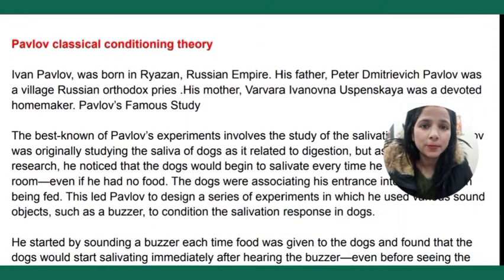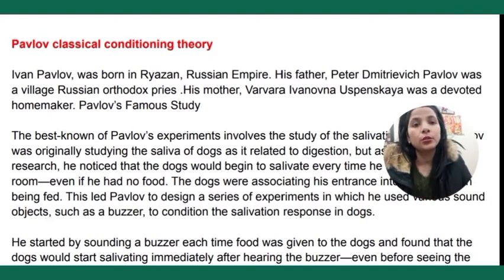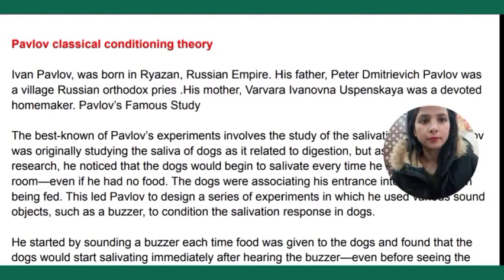Now let's see what Pavlov's classical conditioning theory was. Here you can see his full name was Ivan Pavlov, and his father was a village Russian Orthodox priest and his mother was a devoted homemaker. This is enough if we want to describe him in one or two sentences.